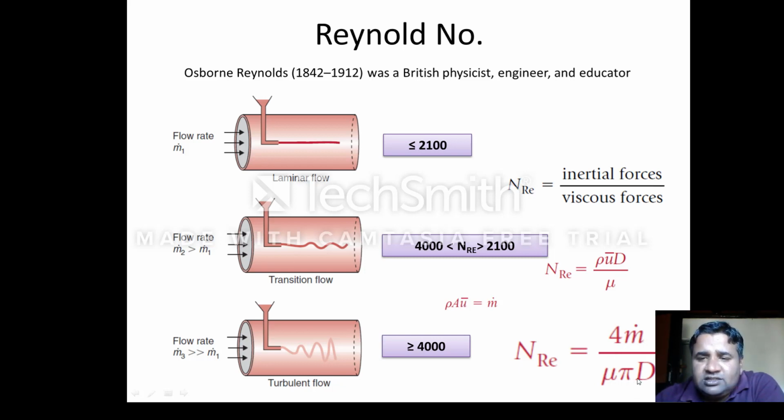If you can find how we get the Reynolds number equal to 4 times the mass flow rate divided by mu by d, please try to calculate it. If you don't succeed, I'll help you in the next slide.